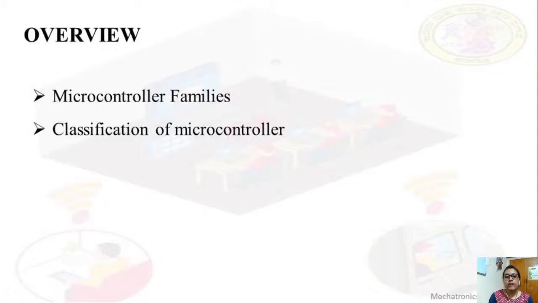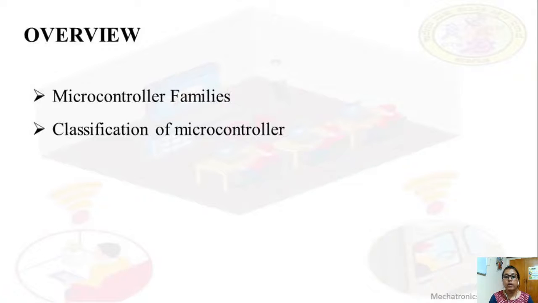In the previous class, we have studied what is microprocessor, what is microcontroller and what is microcomputer, and also the block diagrams of microprocessor, microcontroller and microcomputer. So what is a microprocessor? Microprocessor is a CPU. It has no internal memory, input, output or peripheral devices. That is a microprocessor.